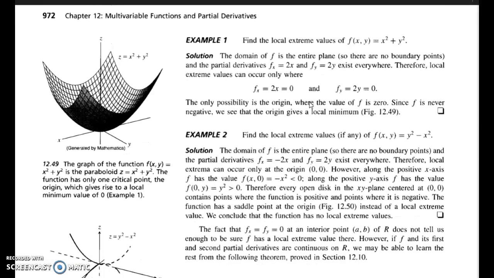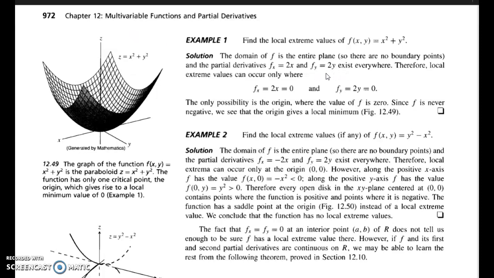Okay, so let's do a problem. Find the local extreme values of f of (x, y) equal to x square plus y square. We can consider the domain as the entire plane, and the partial derivatives are fx equal to 2x and fy equal to 2y.